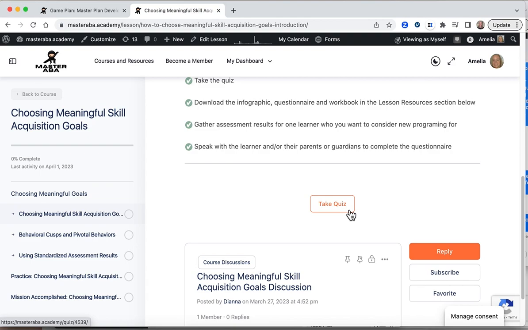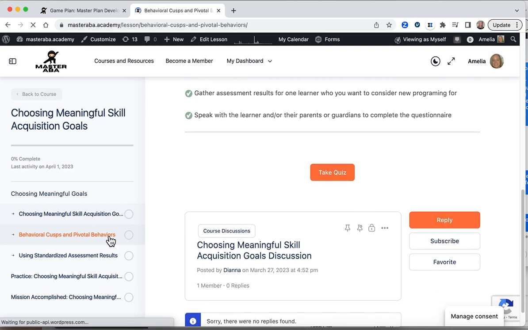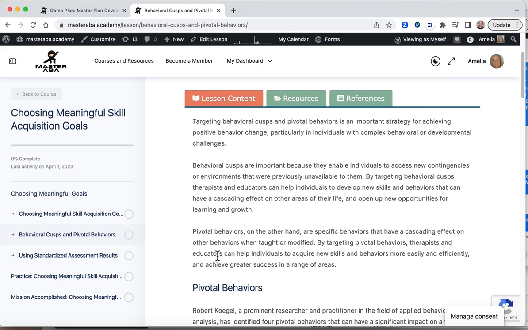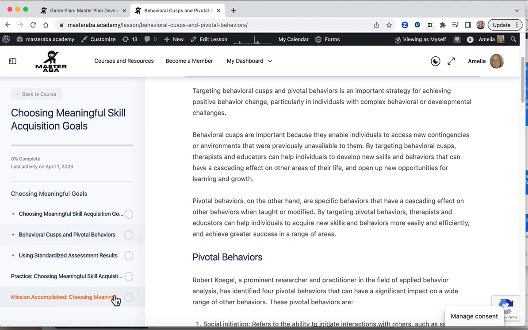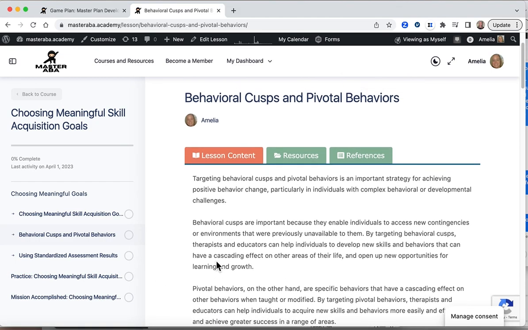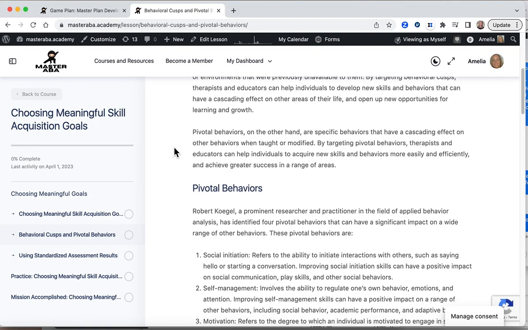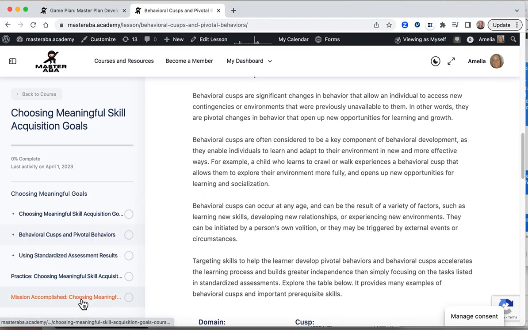You need to take the quiz to mark the lesson complete, but if you don't care about the lesson being marked complete, you can jump ahead and skip the quiz if you don't want to take it. And you can just go to the next lesson. So from here, we can go back to our dashboard, or we can continue to the end of the course.